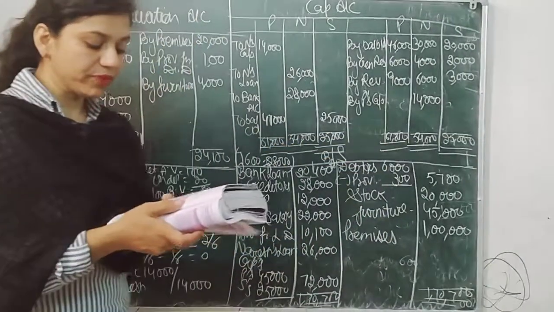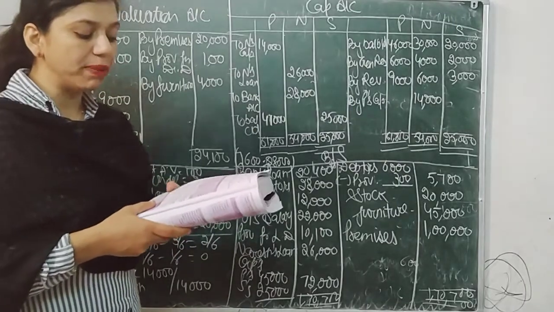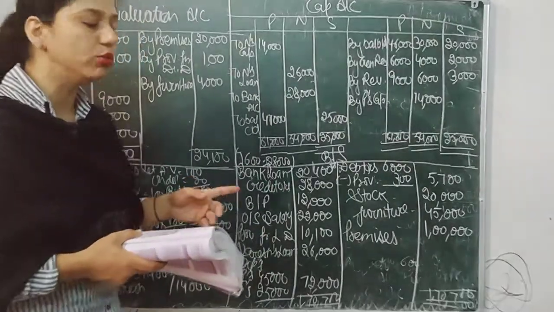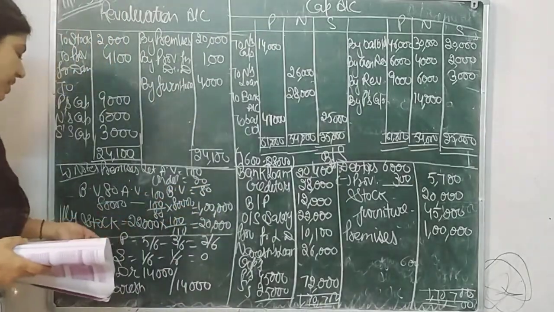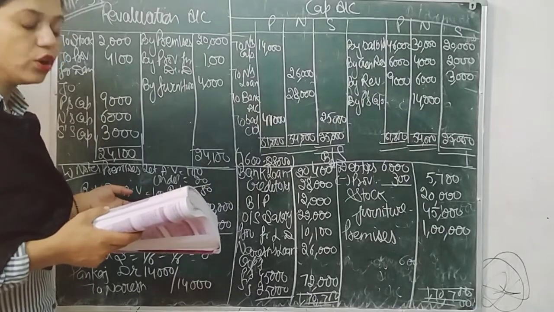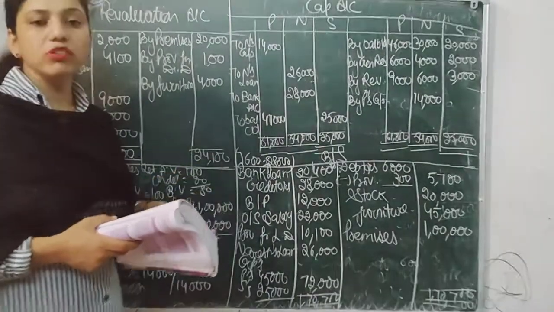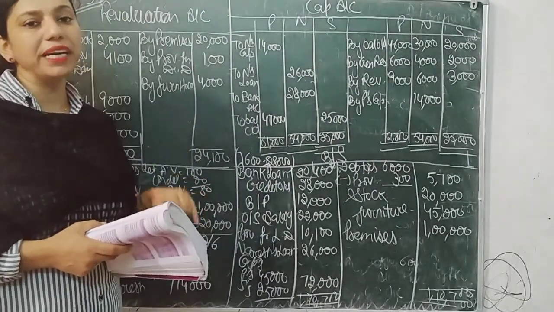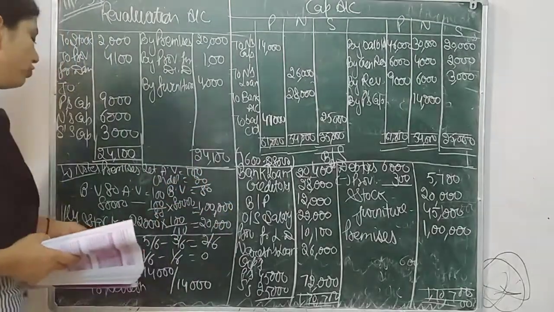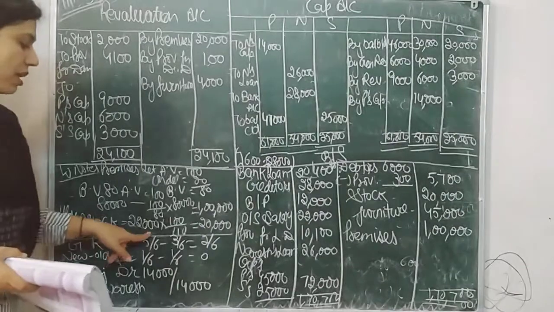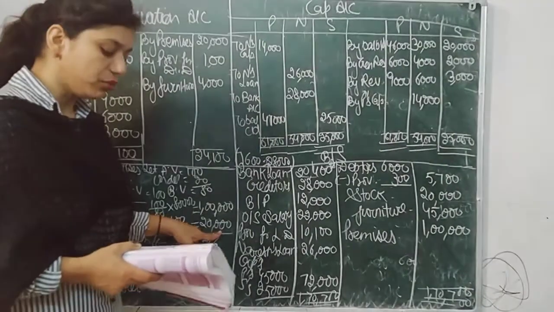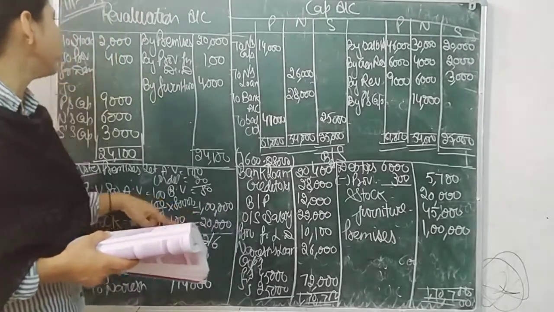Next we have stock overvalued by 10%. Stock is 22,000. Again, let the actual value be 100, overvalued by 10, so the book value will be 110. So how will the actual value be computed? 22,000 multiplied by 100 by 110 is equal to 20,000.